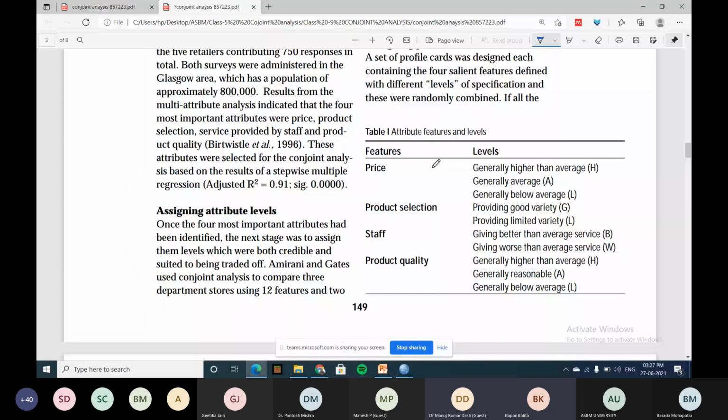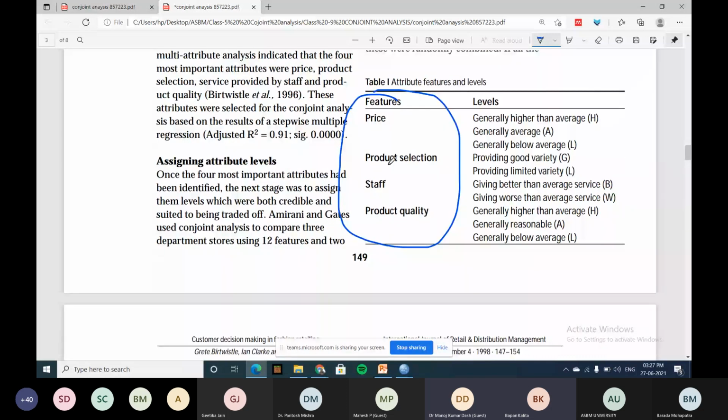He has taken 4: price, product selection, staff and quality. In price, he has taken the same scale: higher than average, generally average, below average. Product selection: good variety, limited variety. Staff: average service, better than average, lower than average. Based upon this, he collected 36 profiles.